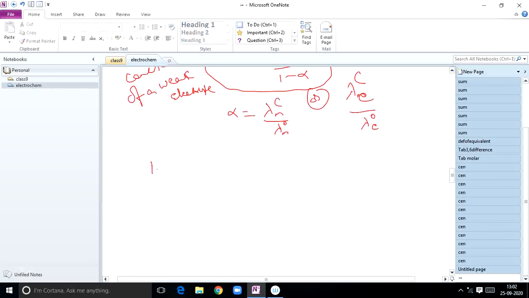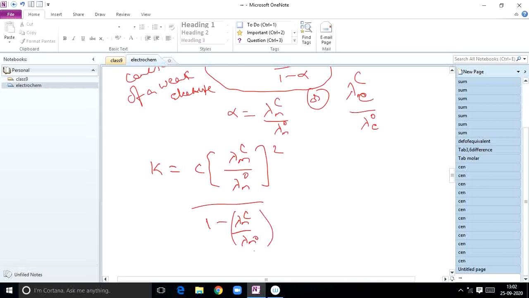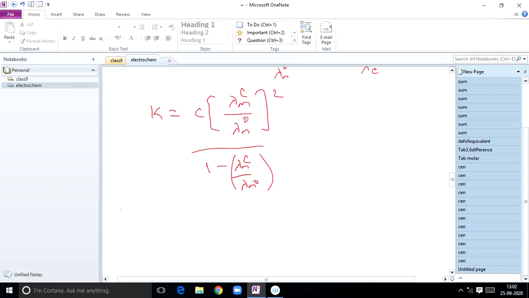So K is equal to C alpha square by 1 minus alpha. C into alpha square means lambda mc by lambda m naught whole square, by 1 minus lambda mc by lambda m naught. Like this, students, if you substitute, you will get the expression. In terms of equivalent conductance also you can make many numericals: C into lambda ec by lambda e naught whole square,